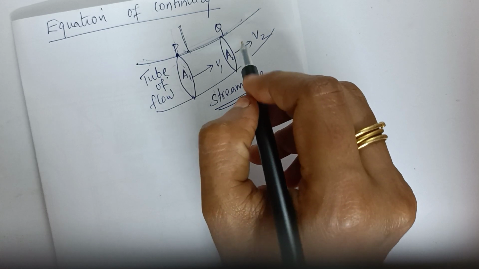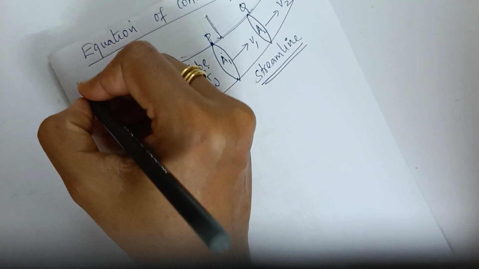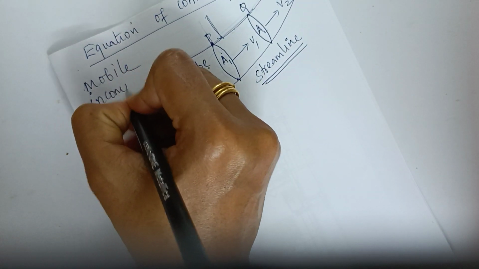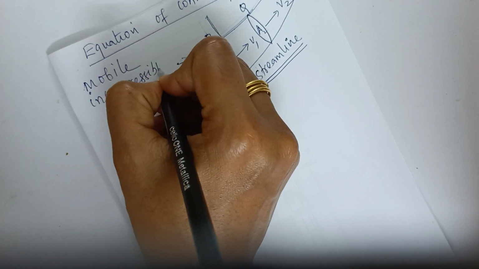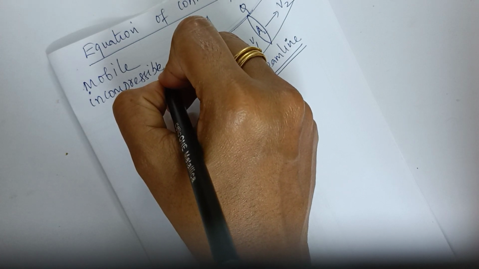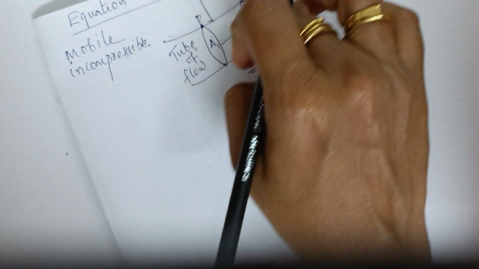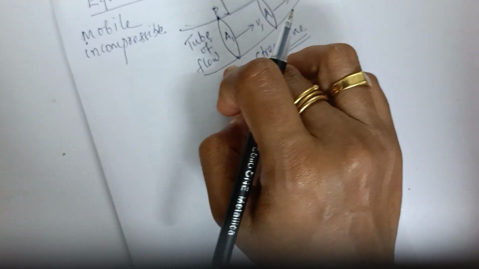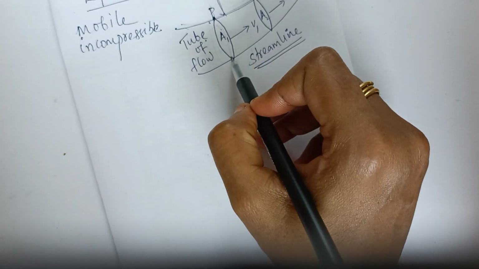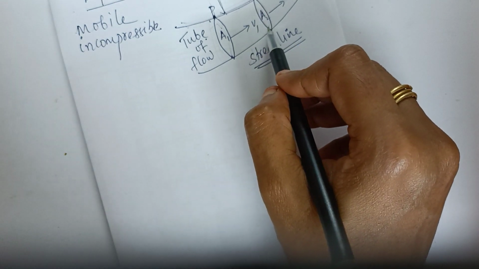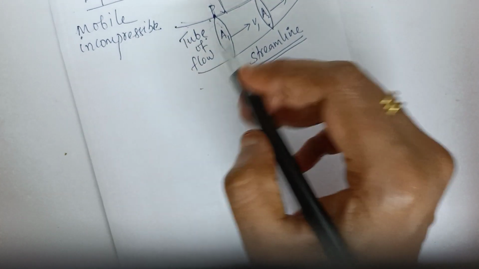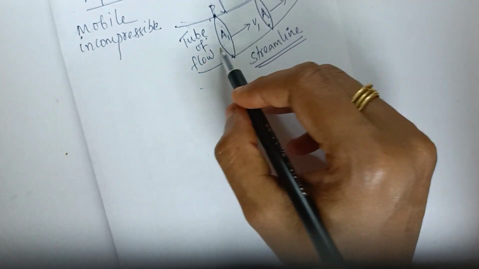Okay. Now we are considering the liquids are mobile in nature. Mobile means it can move, and it also has a property called incompressible. Okay, it is incompressible and perfectly mobile. That means at every section of this tube the same amount of liquid is flowing. At a given time, the same amount of liquid is flowing at A1 and the same liquid is crossing the area A2 also. So at every section of this tube at a given time, the volume of the liquid passing through A1 and A2 will always be equal.